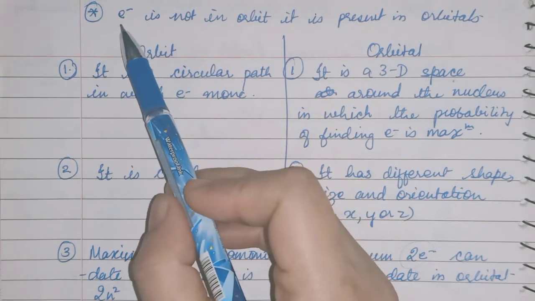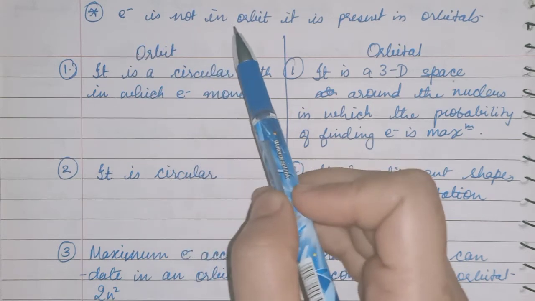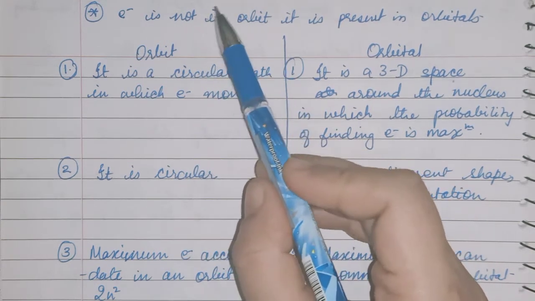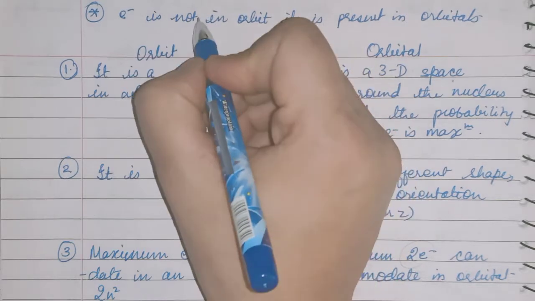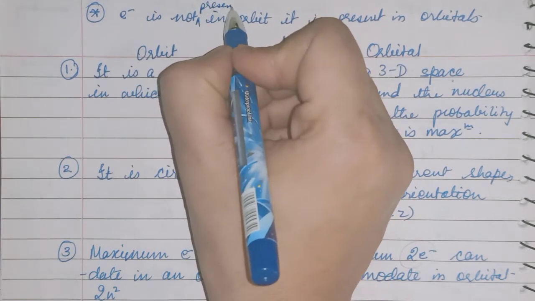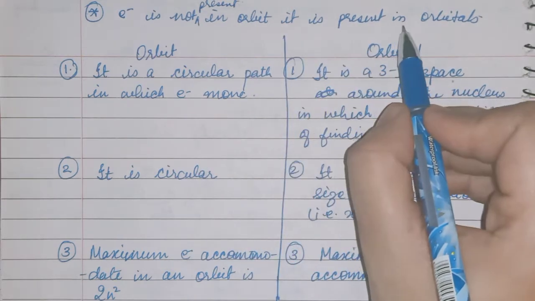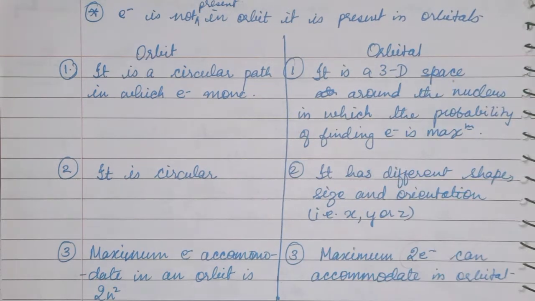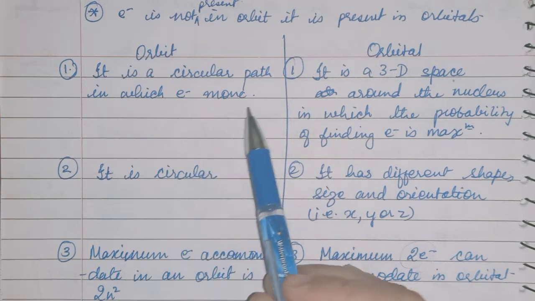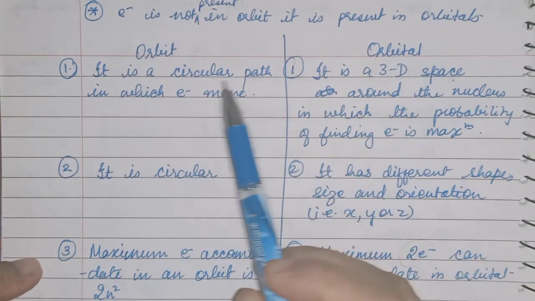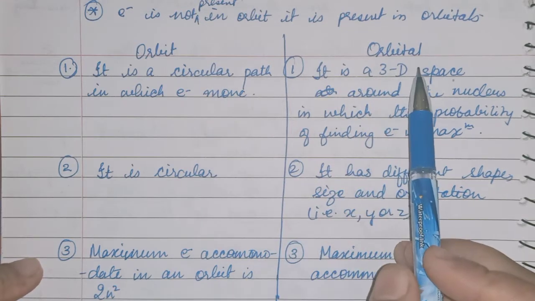See children, now you can conclude that the electron is not in an orbit. Orbit is a fixed path. It is present in orbitals, where the path is not fixed. Now let's take a few points to differentiate between orbit and orbital.